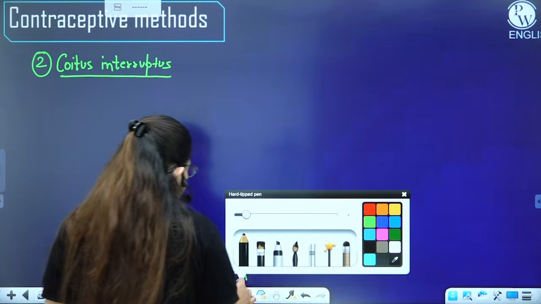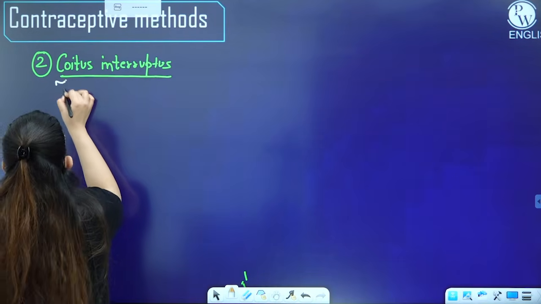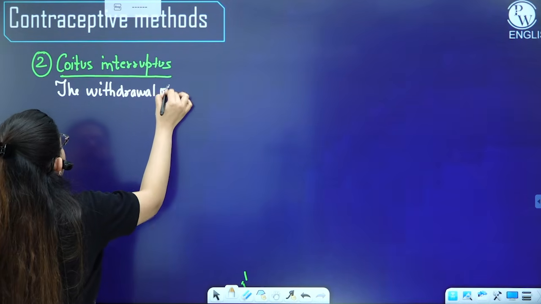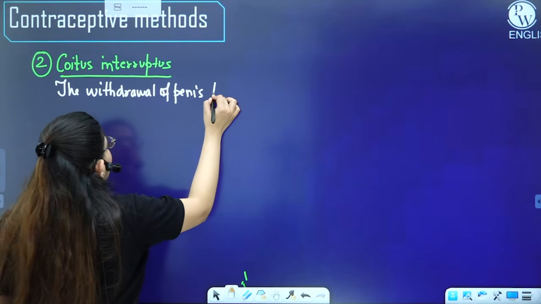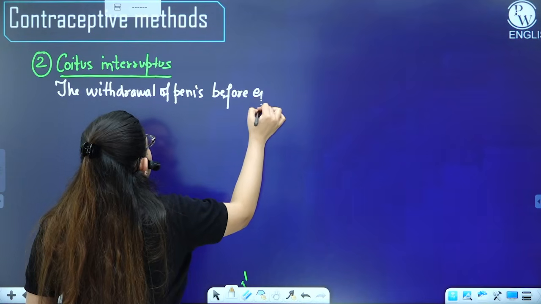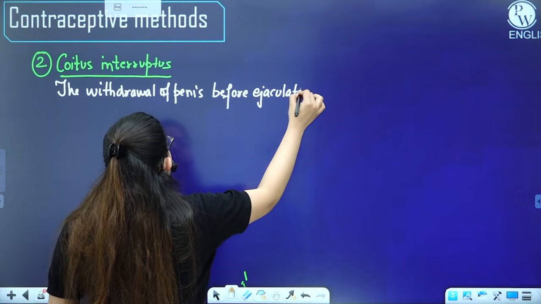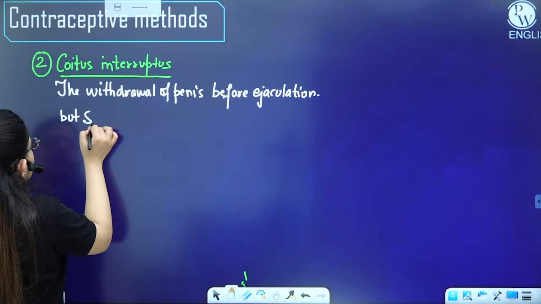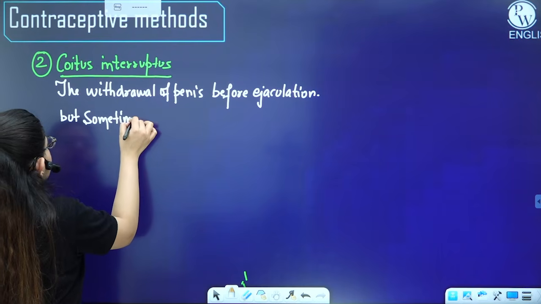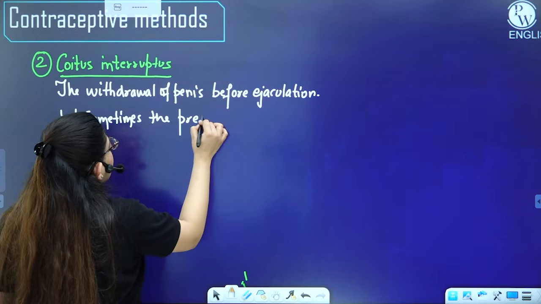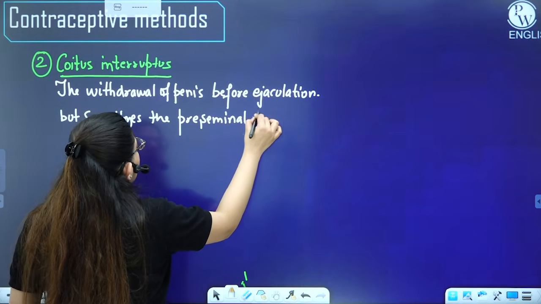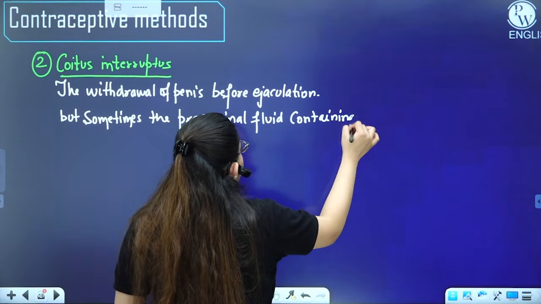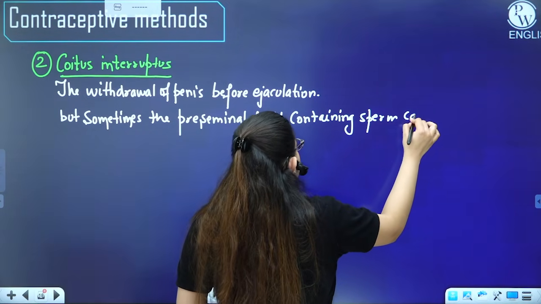So what is coitus interruptus? The withdrawal of the penis before ejaculation, right? But sometimes the preseminal fluid containing sperm can cause pregnancy.